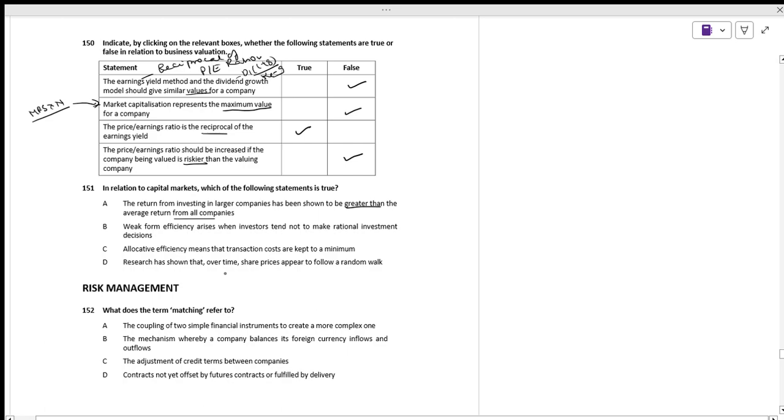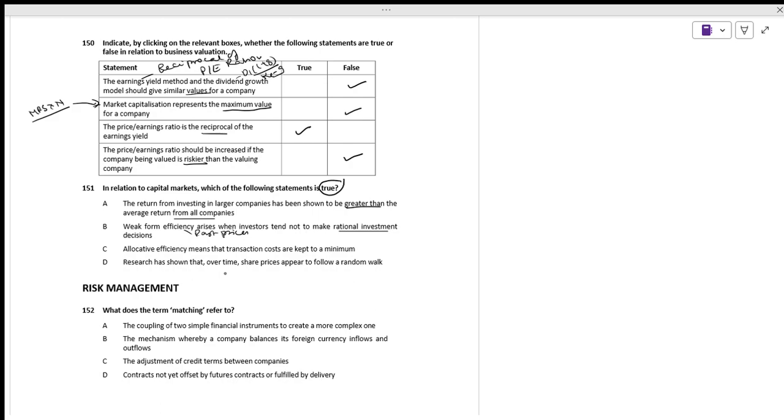Weak form efficiency arises when investors tend not to make rational investment decisions. There we are talking about which one is true. See, weak form of efficiency talks about what? Weak form of efficiency talks about the past prices. Is it right?